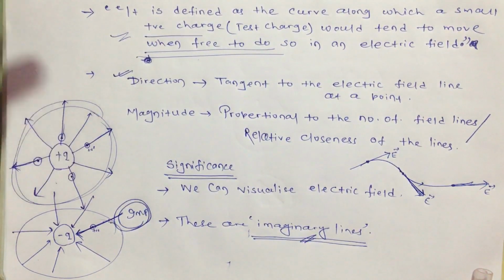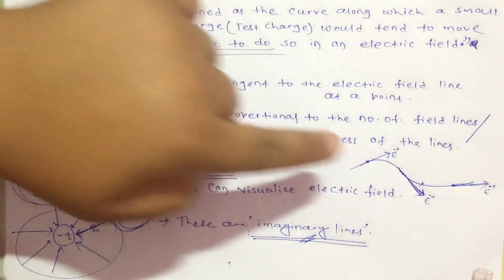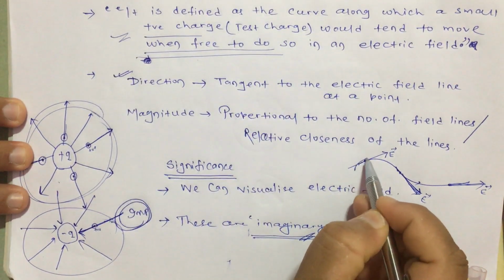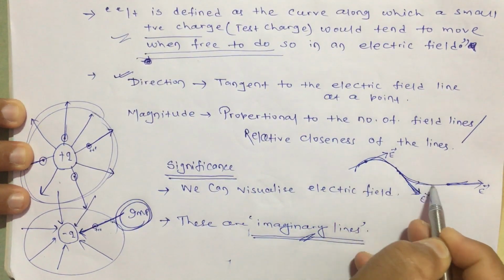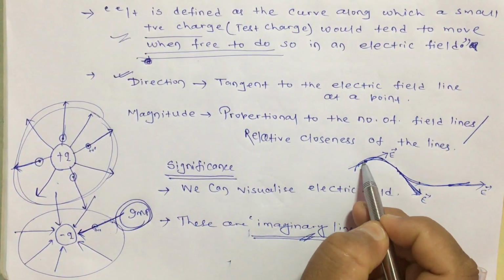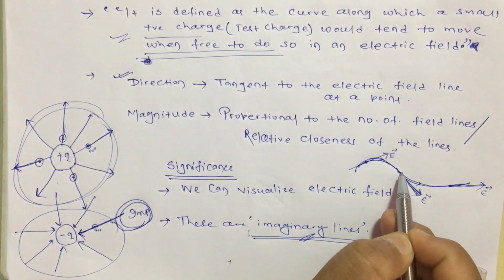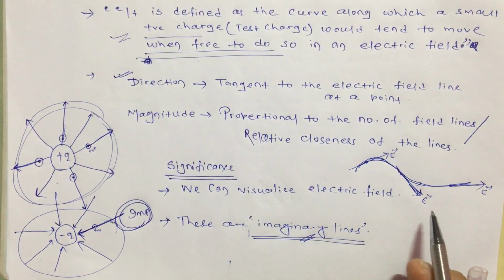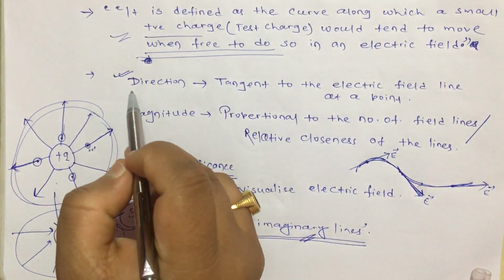Hence here you don't have to draw the tangent, but if it is a curve, not a straight line, and you have to find the electric field at this point, then you draw a tangent at this point, again towards this direction. Okay, so that is how you can find the direction.